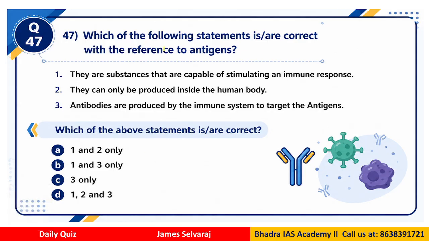So the question is, in the context of antigens, which statements are correct? They are substances that are capable of stimulating an immune response. They can be produced only, no, that is very important, they can only be produced inside the human body. Antibodies are produced by the immune system to target the antigens. So which of the statements are correct, right? So it looks a little tricky, but it is easier once we get the correct judgment. So the options are 1 and 2, 1 and 3, 3 only, 1, 2 and 3.